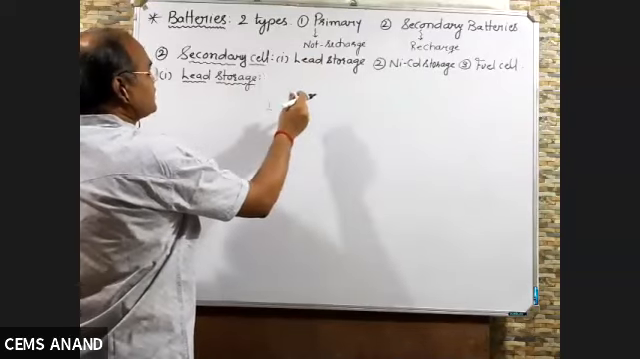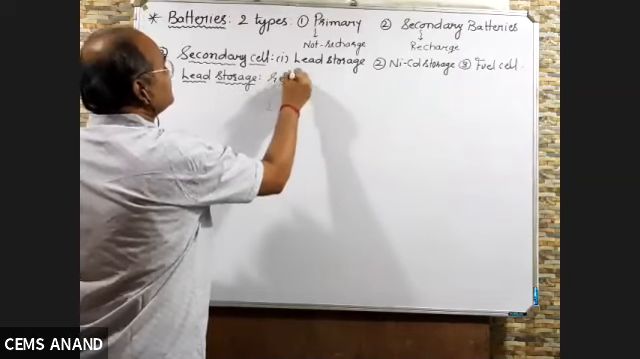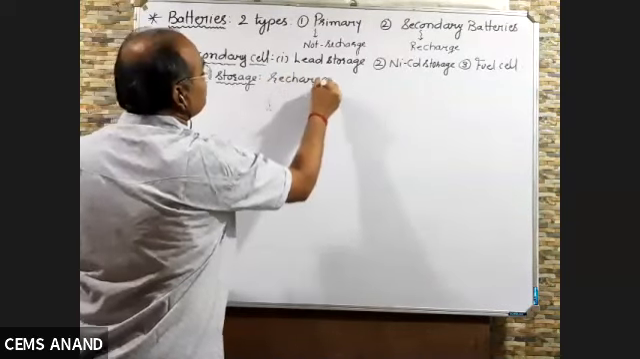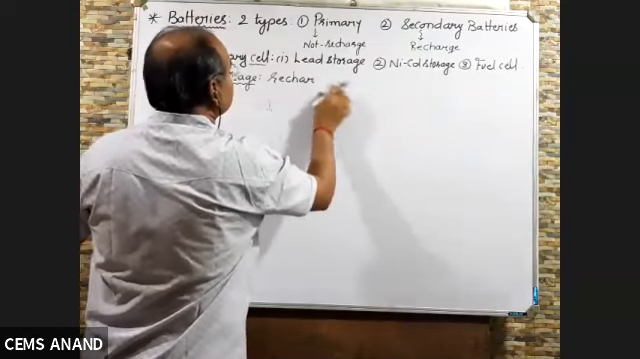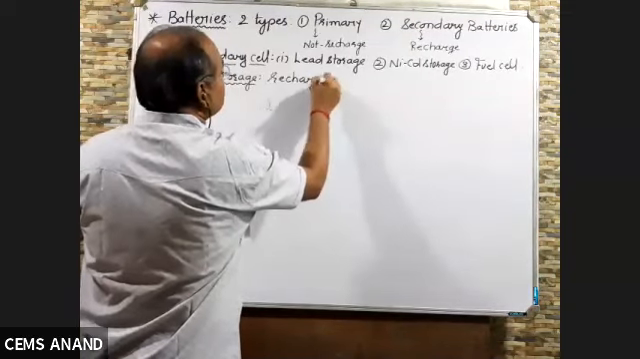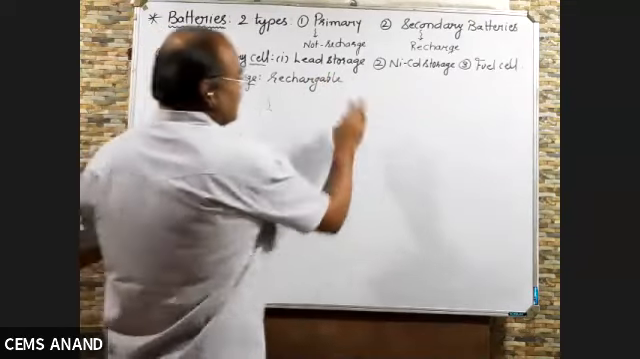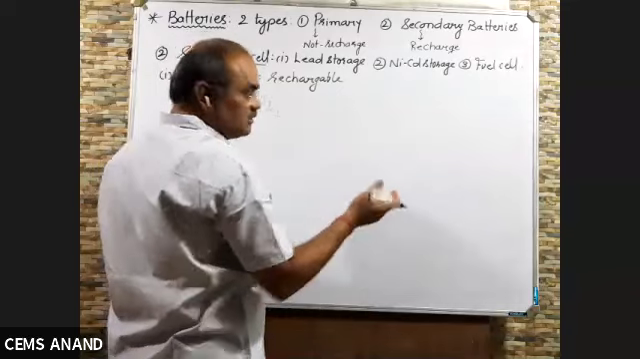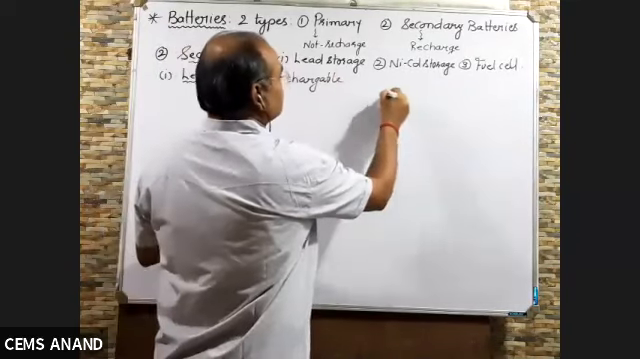Now, what is lead storage cell? A secondary cell, rechargeable. Rechargeable cell. Now, let us discuss principle. We know they are working on the principle of electrochemical cell. Now, construction.